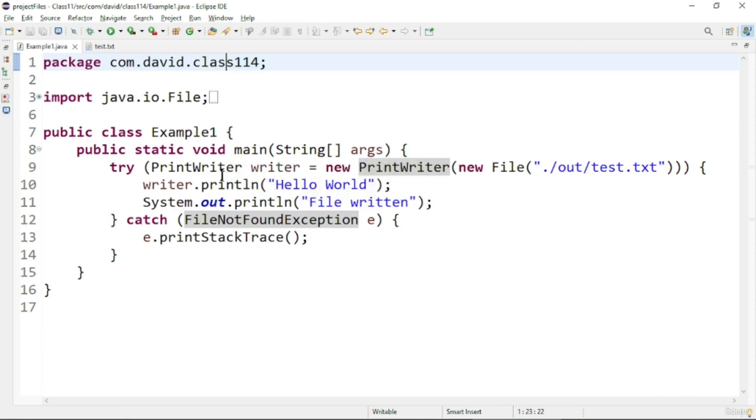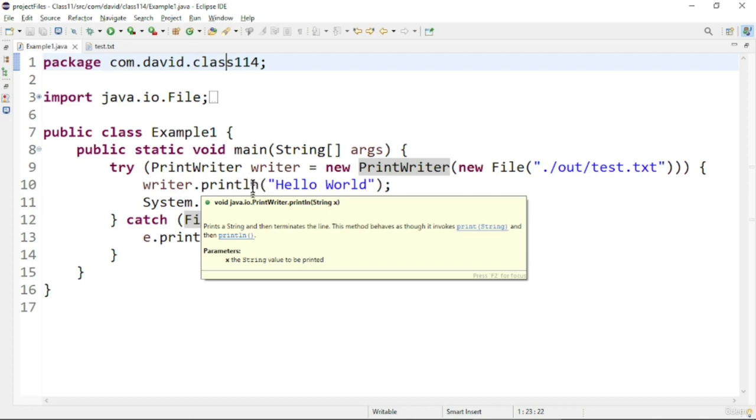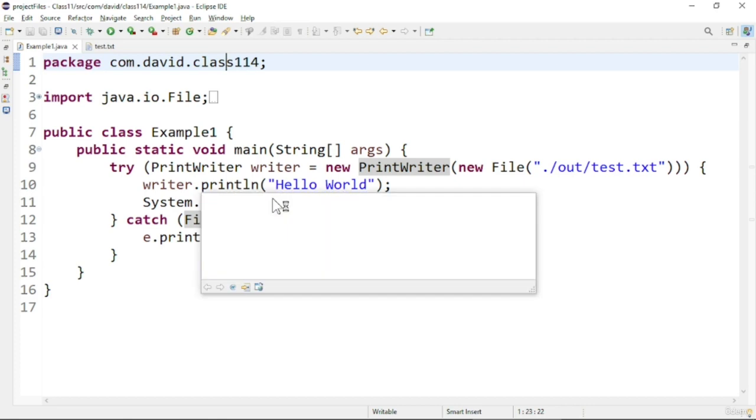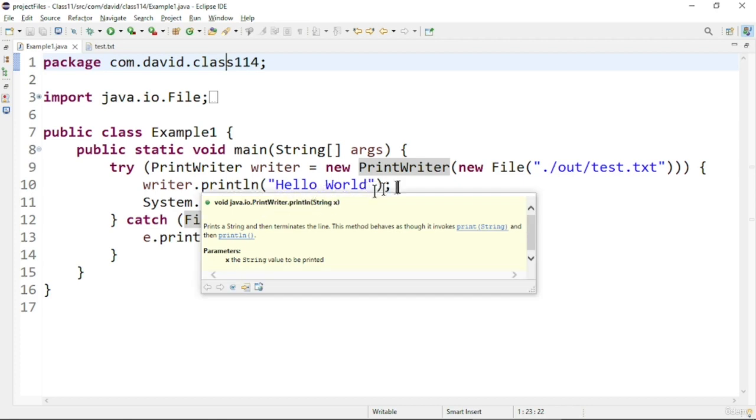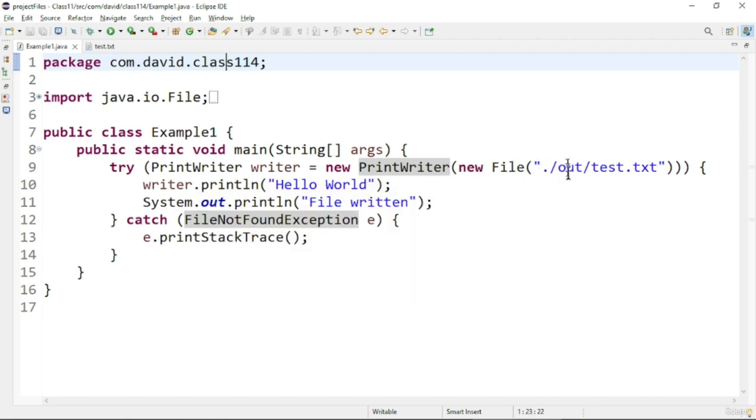Now you can see this is the syntax for declaring try with resources. Try followed by a parenthesis in which we have to declare our AutoCloseable resource. Here the AutoCloseable resource is the PrintWriter object. So the PrintWriter object equals new PrintWriter. In the constructor I am passing the particular File object. File is part of the file API, which we will discuss in further lectures.